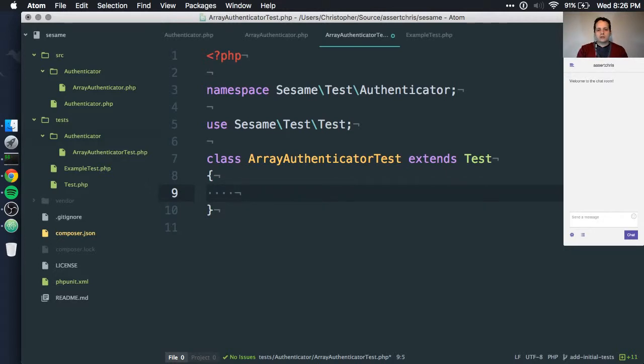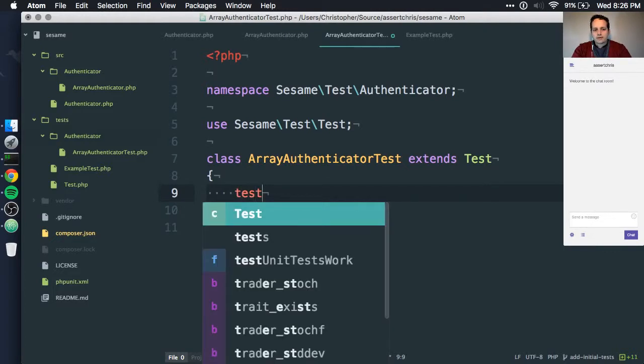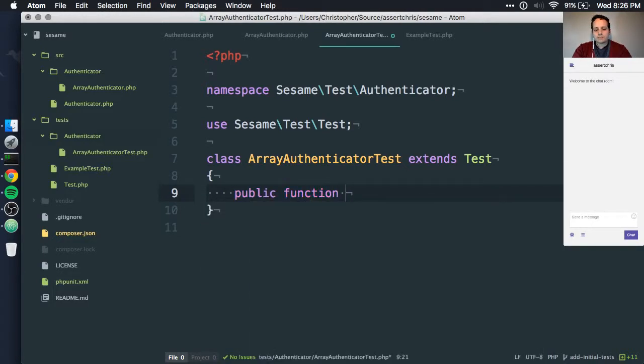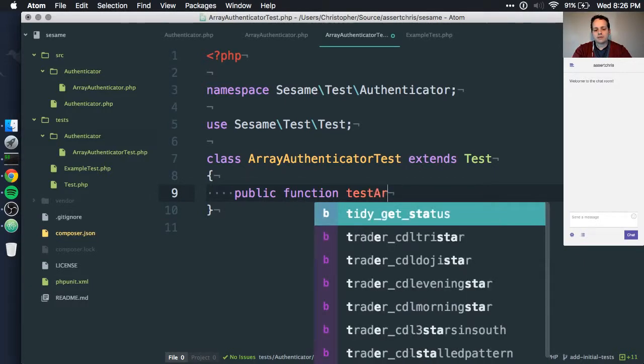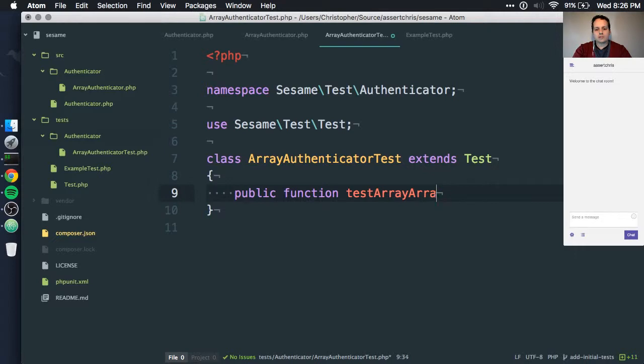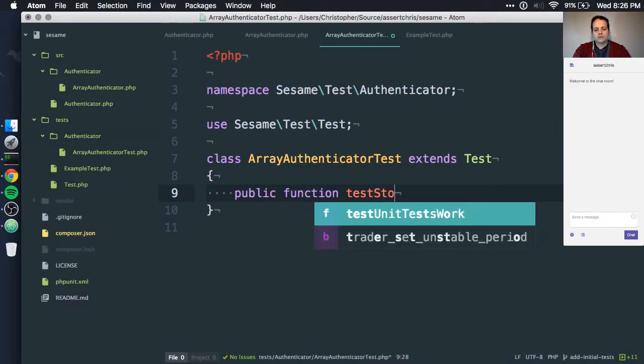That could work. I think we'll leave the hashing out of this example class for now because I'm not really sure at this point the best way of going about doing that. But we've got a simple use case for this, right? So maybe the first thing we want to do is, well, let's test if the array authenticator, oh, maybe we don't even need to be that explicit in this method name. Test user storage.